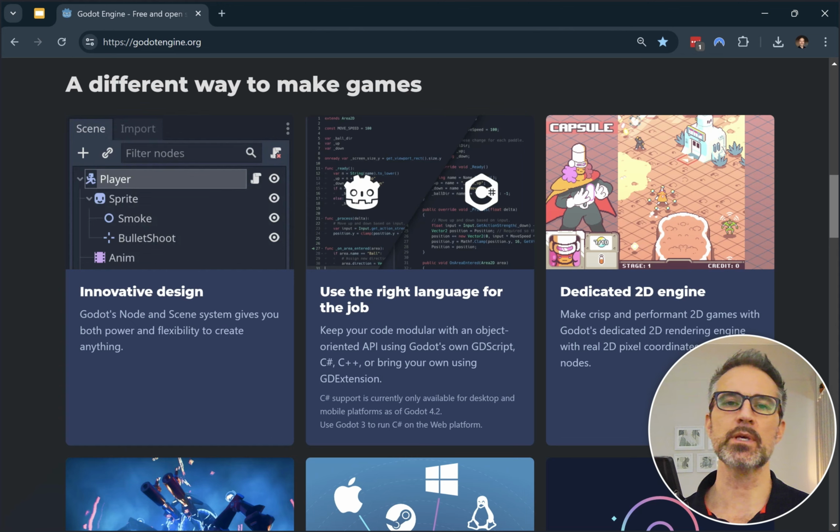But one of the features that was really interesting for me is in the center here, the ability to use the right language for the right job. So you can intermix any of the languages within a given project. It's not as simple as having one script just access the other like it's native in the same language. There's a bit more to it, and later in this series we'll take a look at interoperability between the languages.